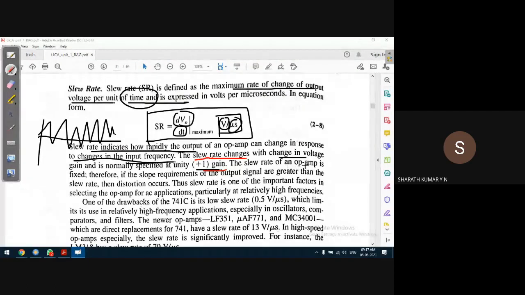Okay, so the slew rate of an op amp is fixed. So for a given op amp, let us say for example 741, the slew rate is fixed.